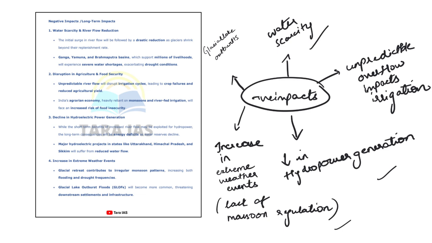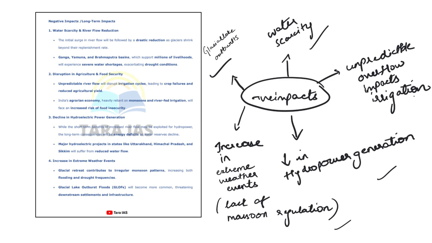And next, what might be your fifth one? We'll be discussing glacier lake outbursts. That means when glaciers melt in a very short time, it leads to outbursts of lakes. The water flow becomes excessive, it outbursts, and as a result we see floods and such. So do comment what the recent glacier lake outbursts in India are. If any glacier lake outbursts have happened recently in India, please do comment in the comment section.